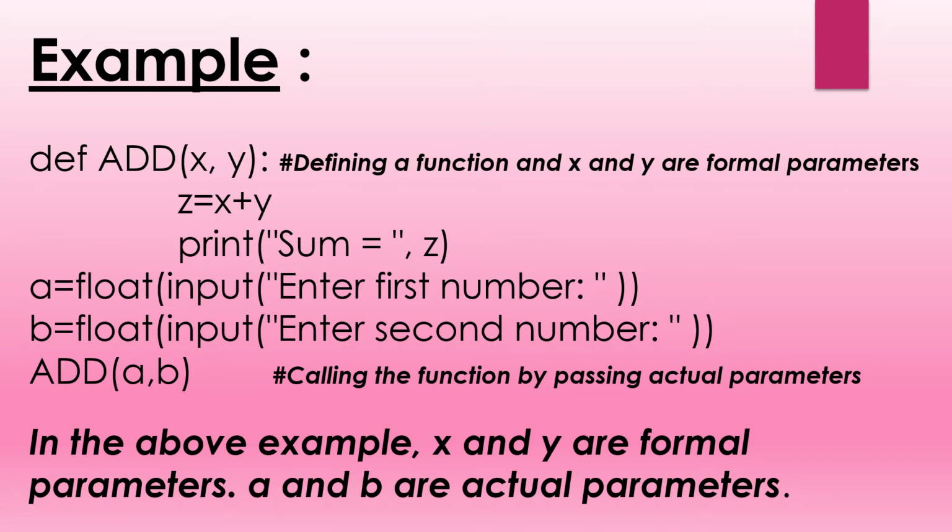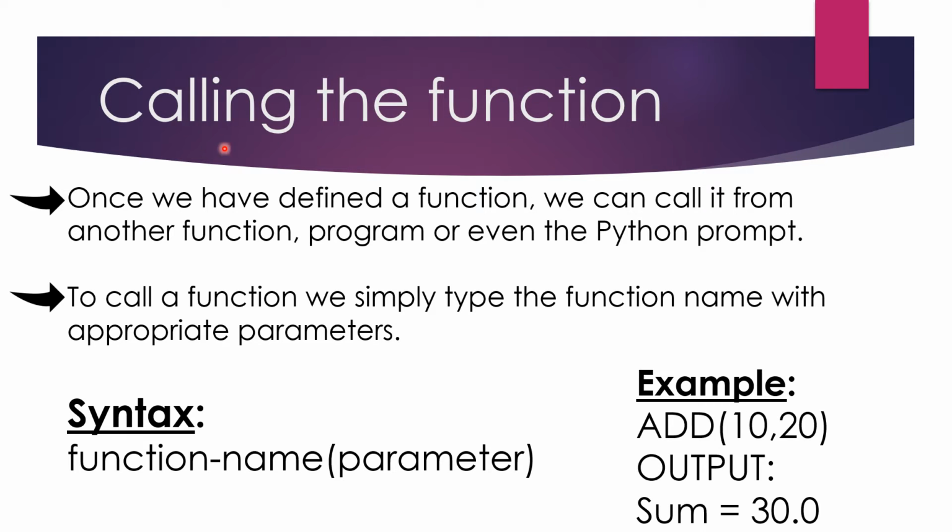Now let's move forward. Now we will see how we can call a function. Once we have defined a function, we can call it from another function, a program, or even the Python prompt. To call a function, we simply type the function name with the appropriate parameters. Here is the syntax: we first write the function name, then we write the parameters in it. As you can see in the example, the function name is add, and the parameters are 10 comma 20. So the output will be 10 plus 20, 30. As you have seen in the previous program, we used float type, so the answer is in float type.